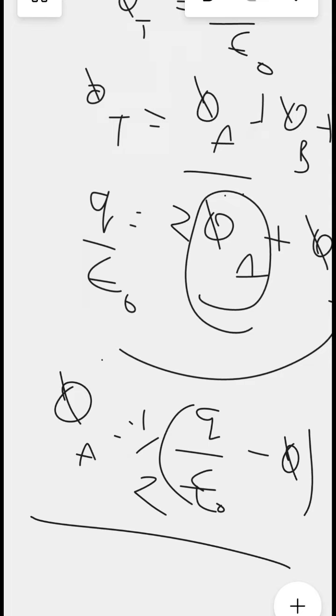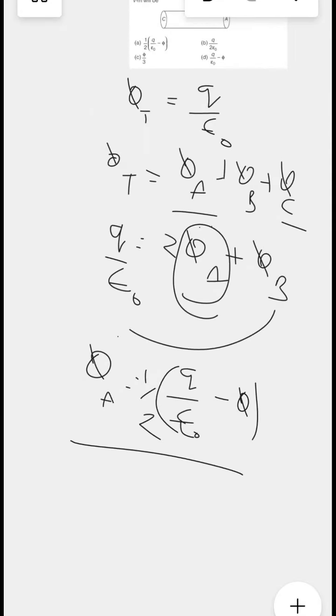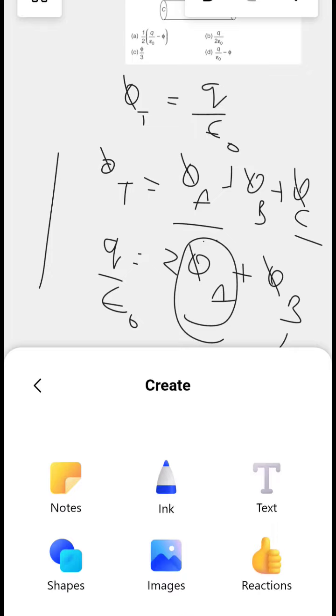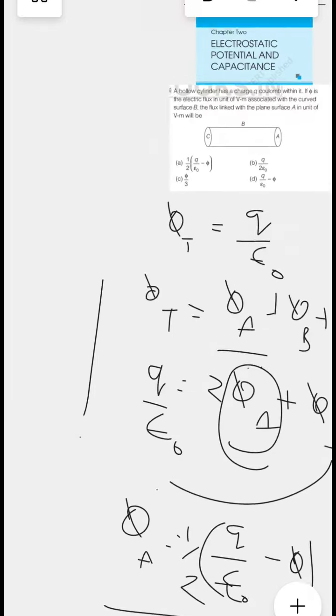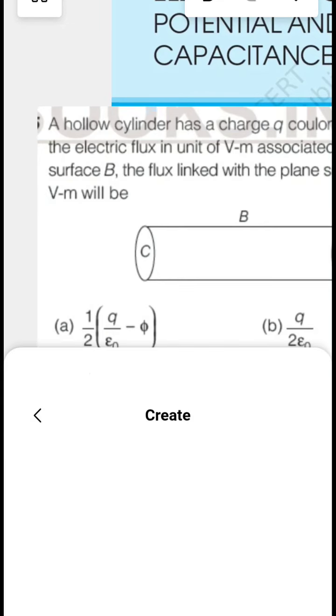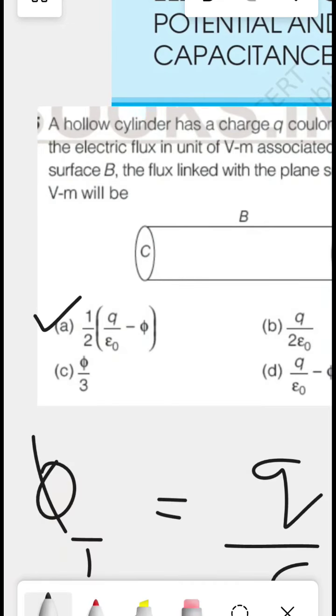Let us go check it back and see what is given in the answer part. See, here the question is given and this is our answer.